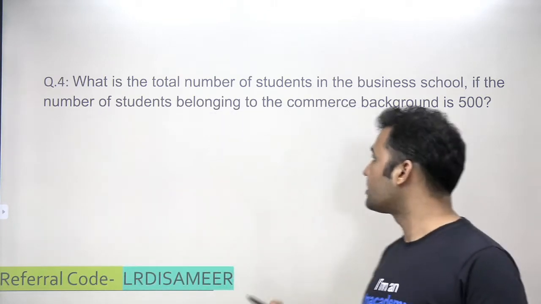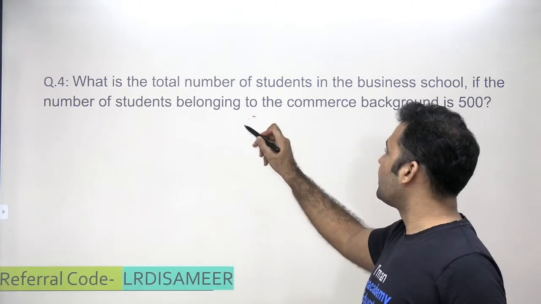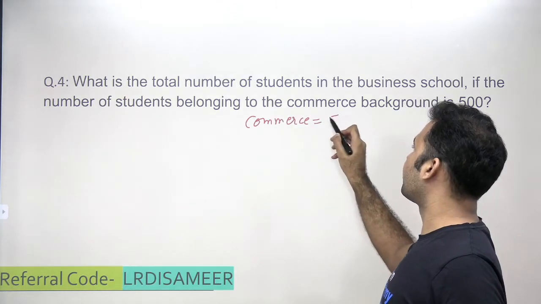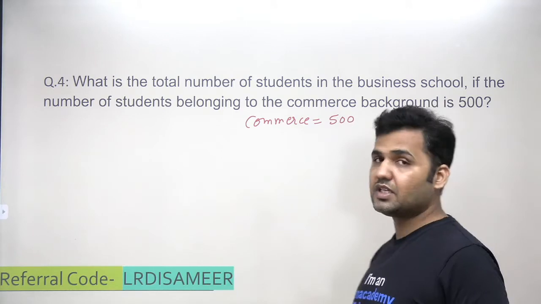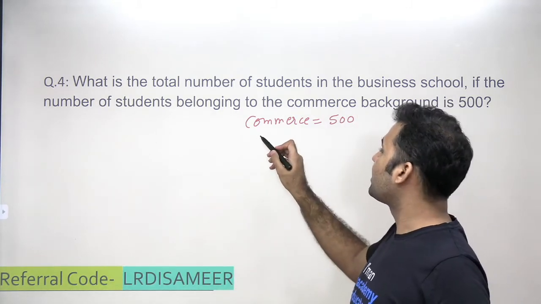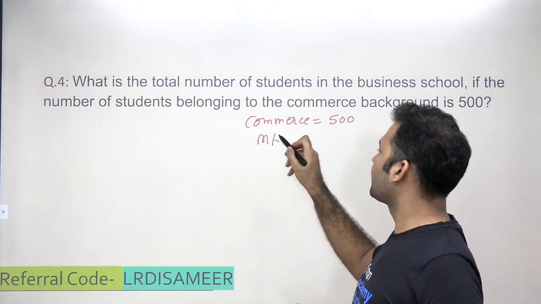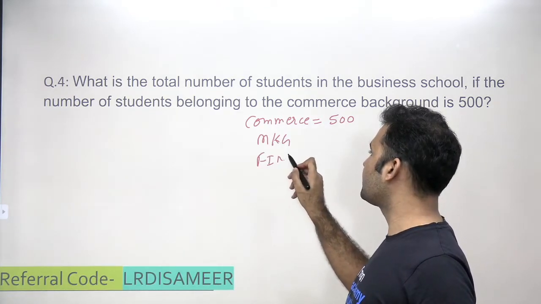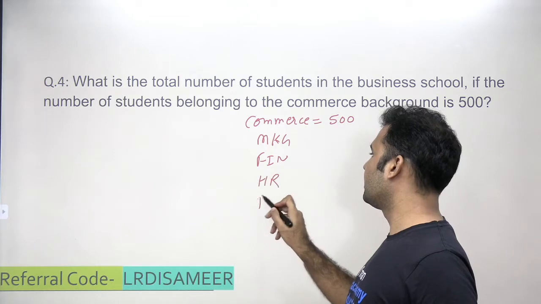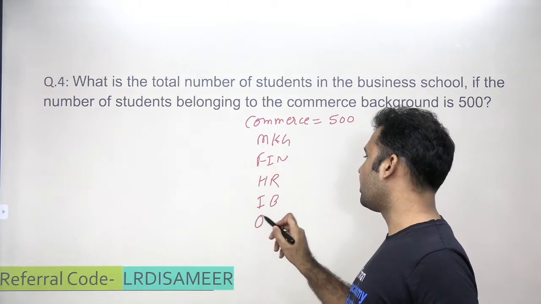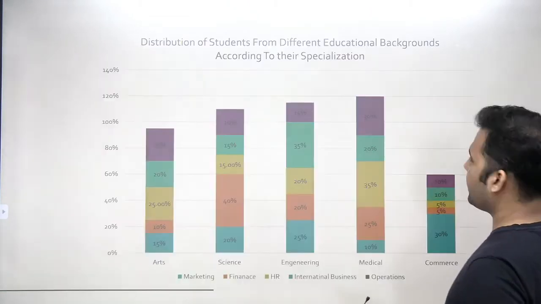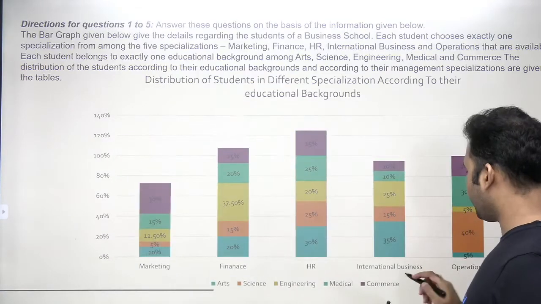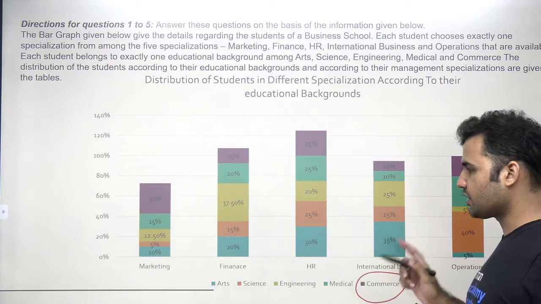Okay, so now let's note it down. Commerce background students are 500. Now let's find out, of these 500, how many students are choosing marketing as a specialization, finance, HR, international business, and operations. Let's have a look at it. We are supposed to see the students from the commerce background choosing all these specializations.